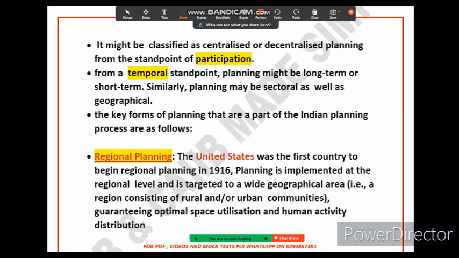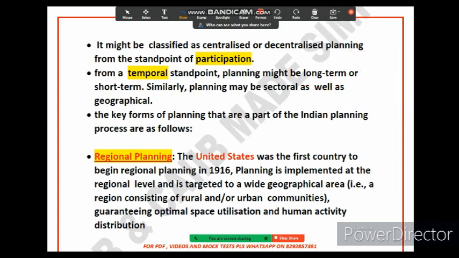Long term planning is when decisions are made about how to allocate resources over a long period of time. Suppose you have a resource and you are making a decision on how to allocate this resource over the long term. This is called long term planning. Whereas short term planning is when the decision is about how to allocate resources over a short period of time, suppose like 1 year. So this comes under short term planning. Hopefully you have understood the difference between short term and long term plans.